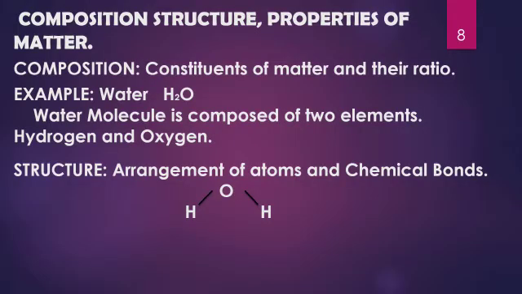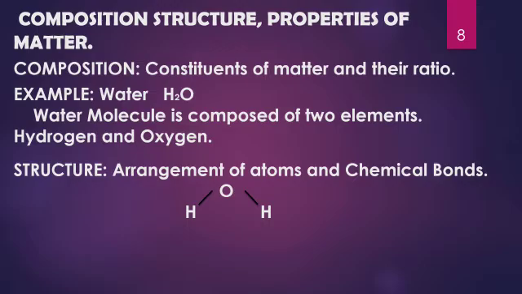Next comes to composition, structure, and properties of matter. Now what is meant by composition of matter? Composition means the constituents of matter or the ingredients of matter and their ratio or their number. For example, if we consider water molecule having the formula H2O. Now water is an example of matter.